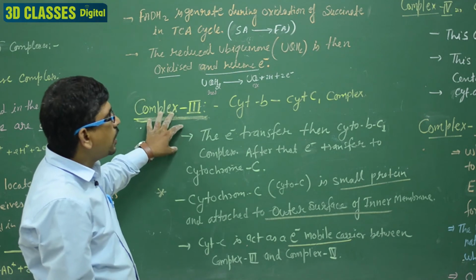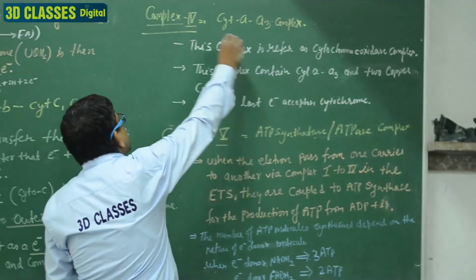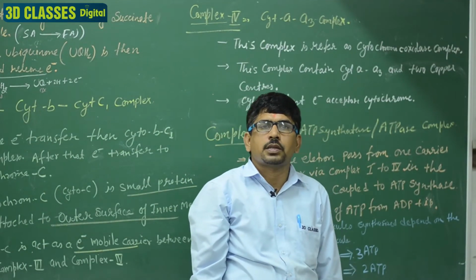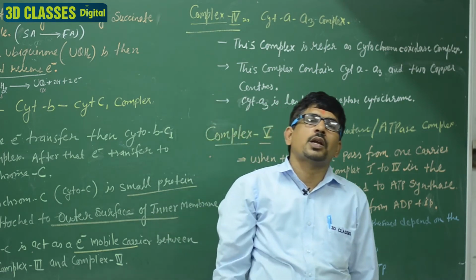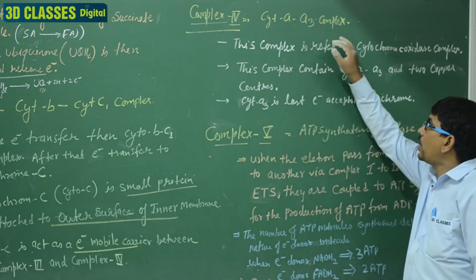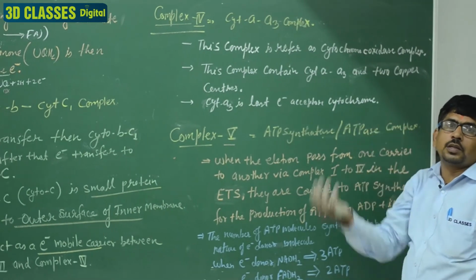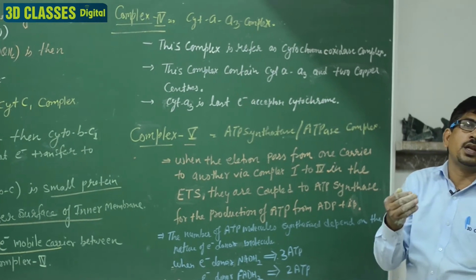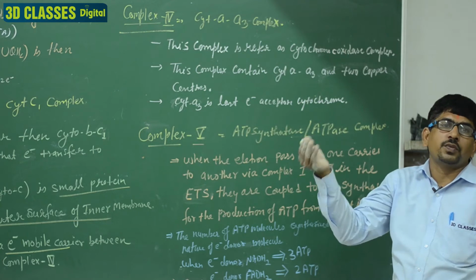So that is complex third. Now we discuss complex 4. It is the cytochrome A3 complex. This complex is also known as the cytochrome C oxidase complex, because the cytochrome C oxidase enzyme is present here and it oxidizes cytochrome C. After cytochrome C oxidation, the electron is released. So cytochrome C releases the electron to complex 4.